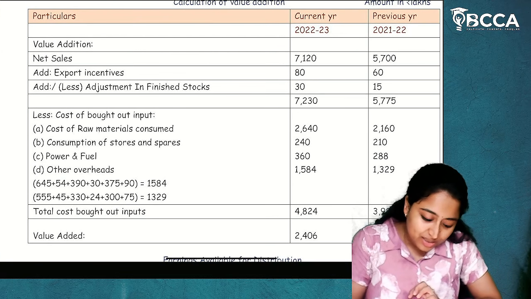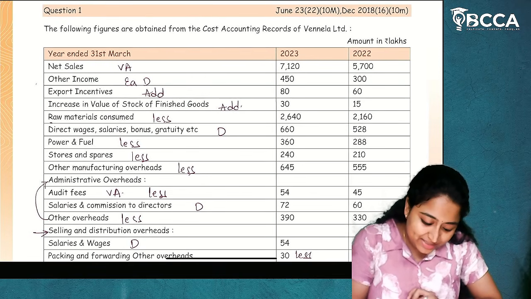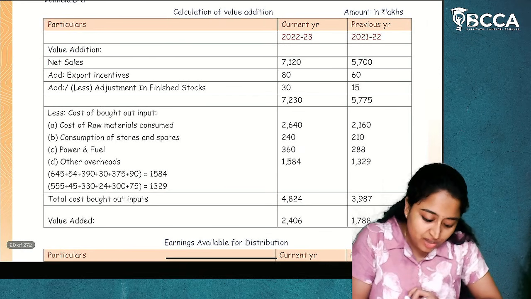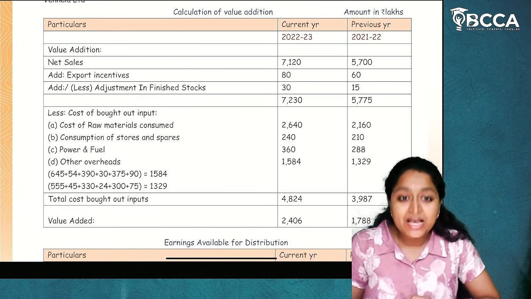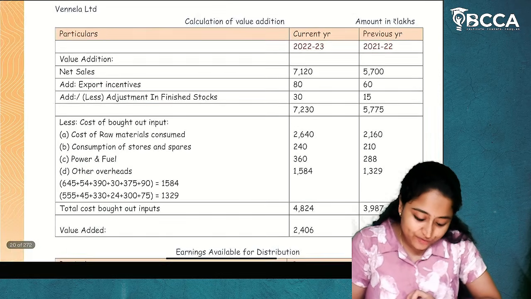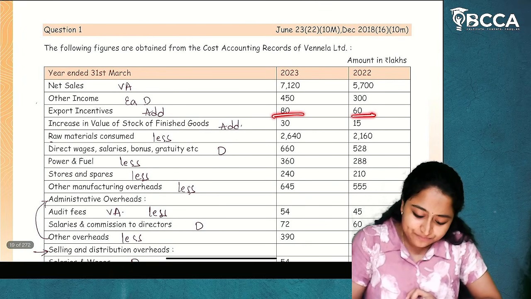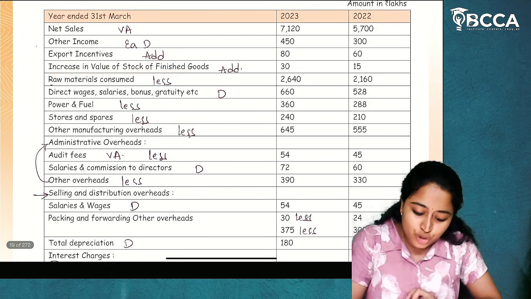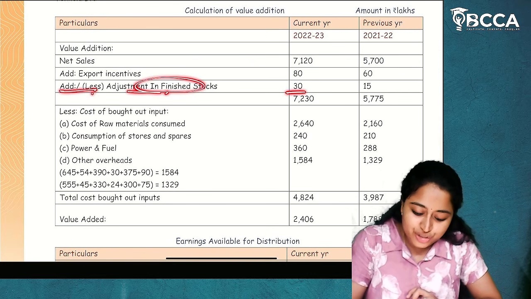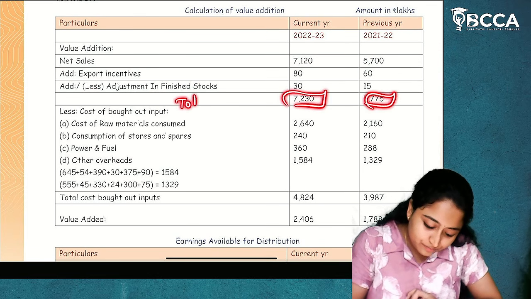Now, first, you will take the format. First, what is given? Net sales. Net sales are 7,120 and 5,700. For this net sales, you will add export incentives, 80 and 60. Then add increase in value of stock of finished goods, add or less adjustments in finished goods. Then you will take total of A.